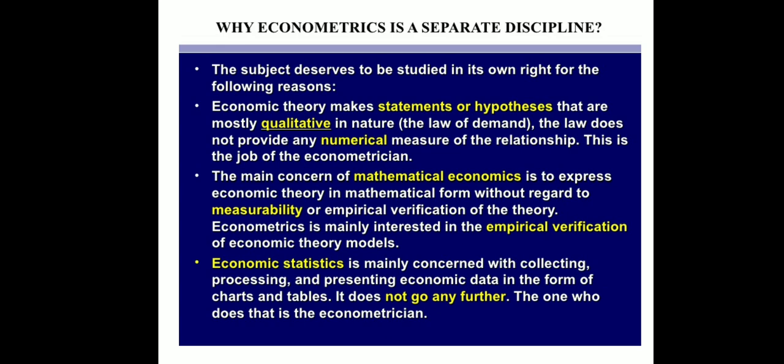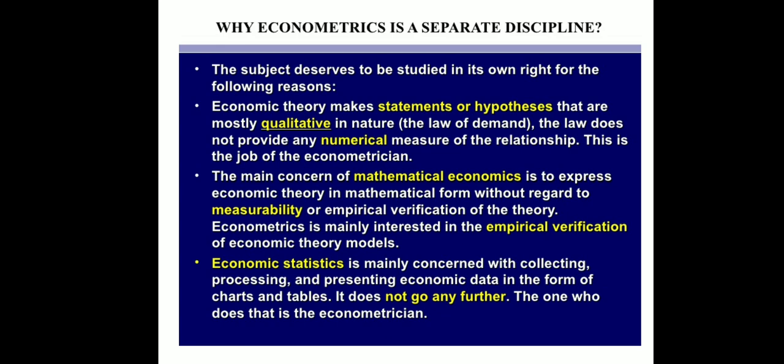Thus, economic theory postulates a negative or inverse relationship. Negative relation means as the value of one variable increases, the value of the other variable decreases. That is the negative relationship between the price and quantity demanded of a commodity.